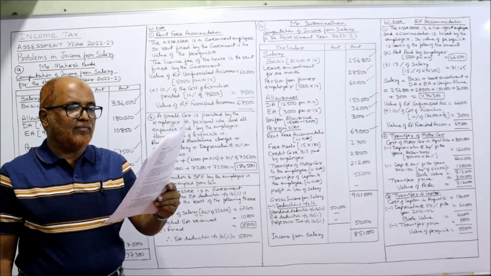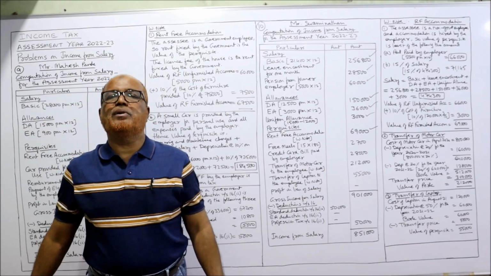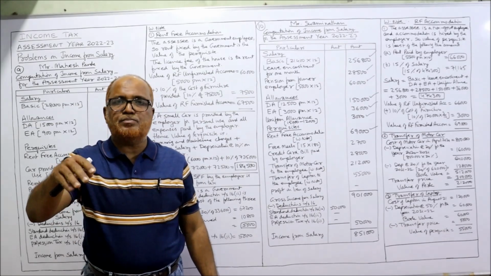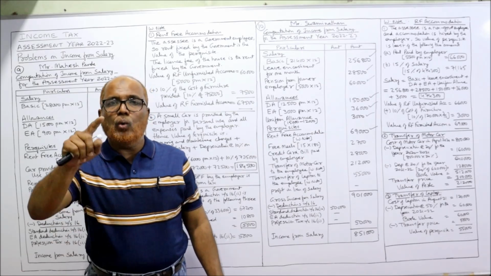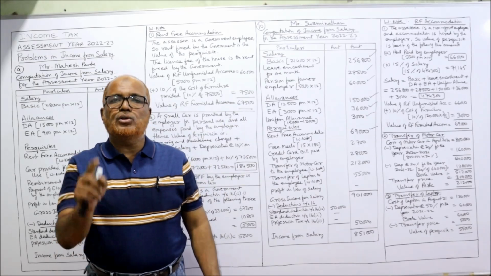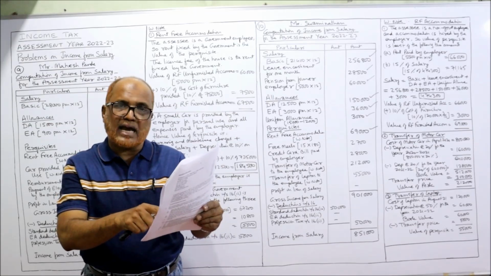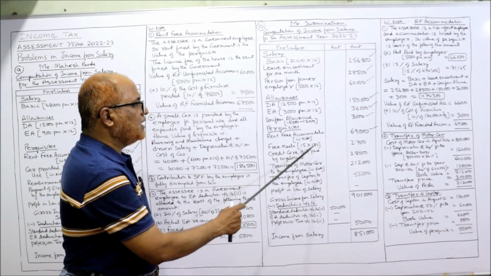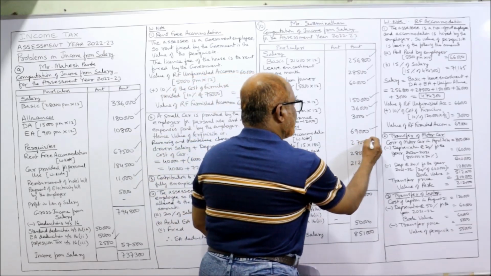vouchers, and the cost of each meal is 65 rupees. So already we have done this point also in the previous problem. If free meals are provided within the business premises during office hours, up to 50 rupees is exempted, over 50 rupees taxable. Here each meal costs 65. So 65 minus 50, 15. Every day 15 rupees taxable, 180 days. So here free meals 15 rupees into 180 days, 2,700 is taxable.